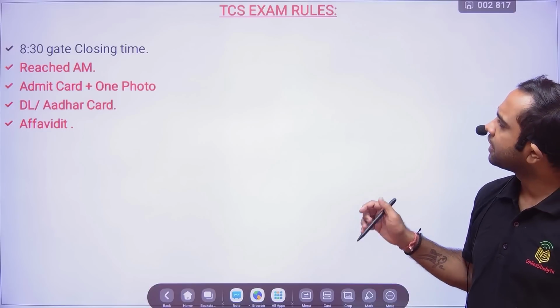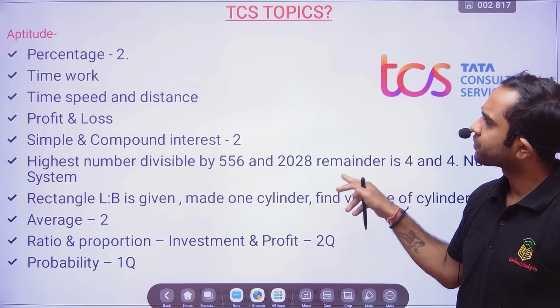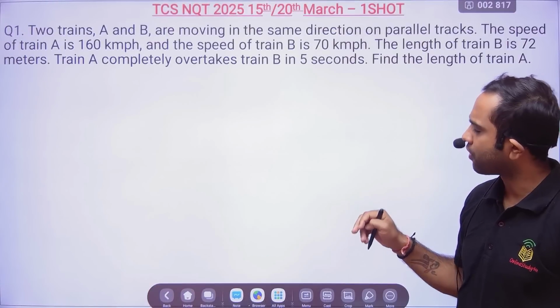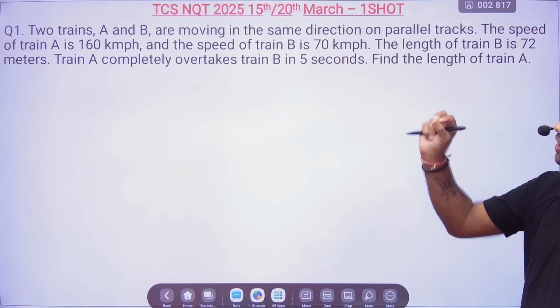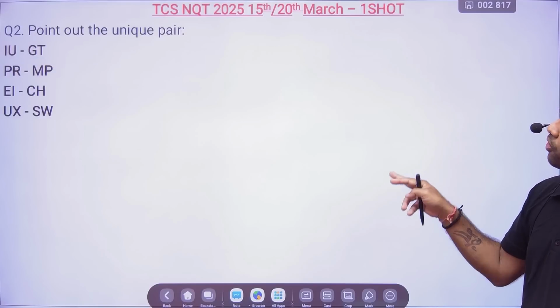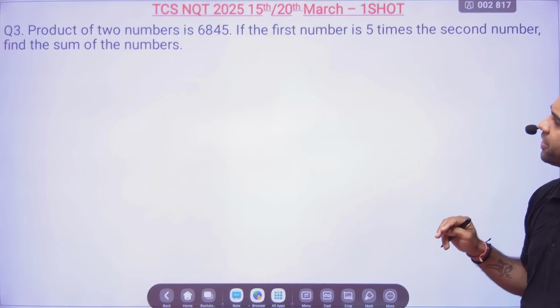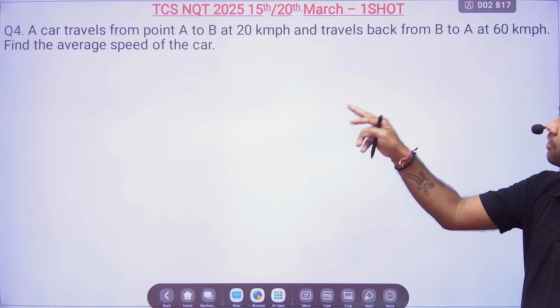Okay, now let's see. Next we'll talk about the cutoff. But before that, friends, one more thing I wanted to tell you. If you would have written the exam today, this is what I had taught that day. One problem on trains has repeated. Point out the unique pair: the product of two numbers is 6845. If the first number is 5 times the second number, find their sum.